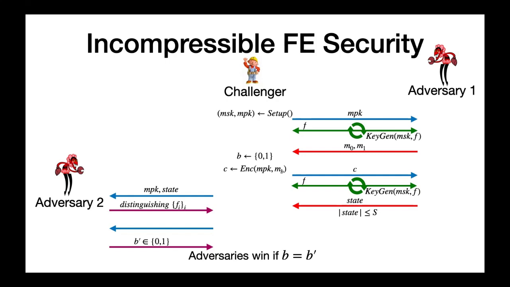We can define more variants of incompressible security notions as follows. The second adversary can adaptively query on unboundedly many distinguishing keys of its choice and obtain them instead of a single distinguishing key. We call this notion semi-strong incompressible security. We can also define a stronger notion where the adversary obtains the master secret key, and this is called strong incompressible security.